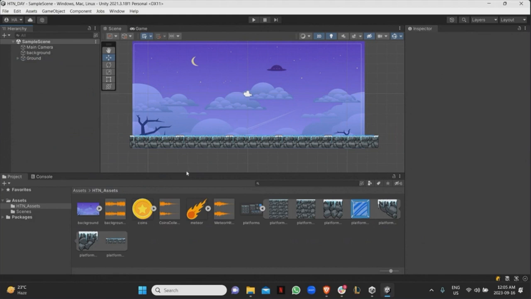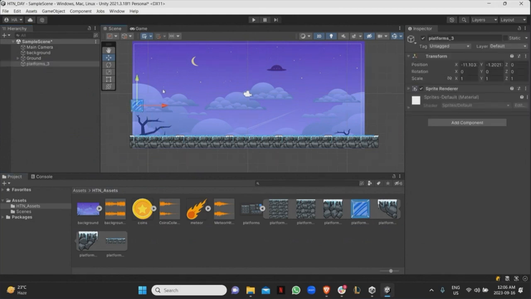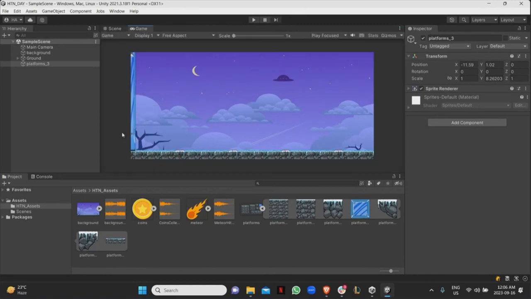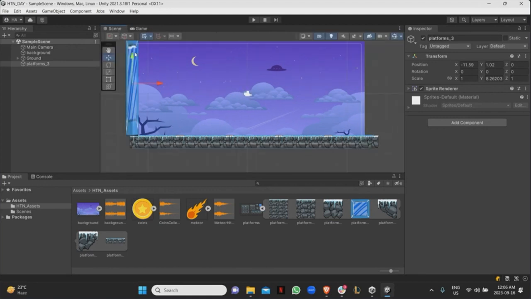I want to do the walls. So let's say this is going to be the wall. I'll just add it here. And then for this one, I don't really care about expanding it, so I'll just do this, right? And then let's say this is the wall that I want. I'll move it so that it's over here on the camera view, and I want to duplicate it to the other side. But before I do that, I want to add a collider there.